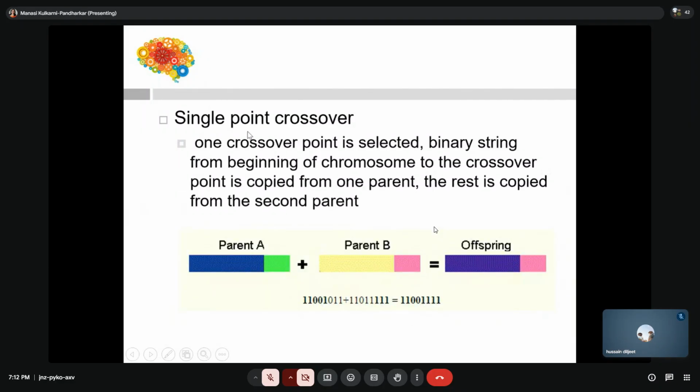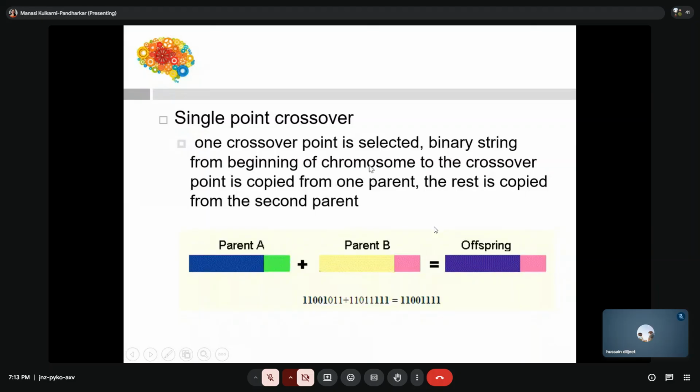Now see, check. Single point crossover: what do you mean by this? If this is parent one and this is parent two, each a string, what have we done in the crossover? We took this part from one and that part from the other, and created a new string. In single point crossover, one crossover point is selected.